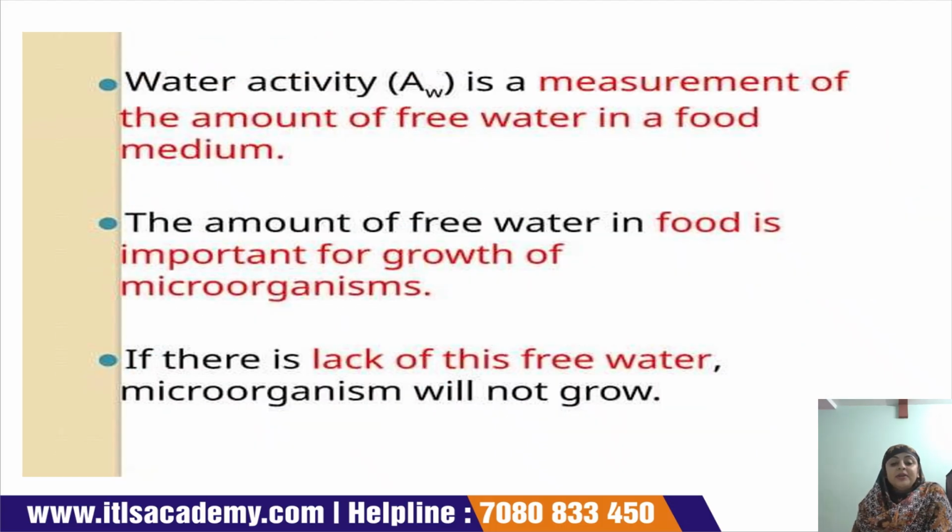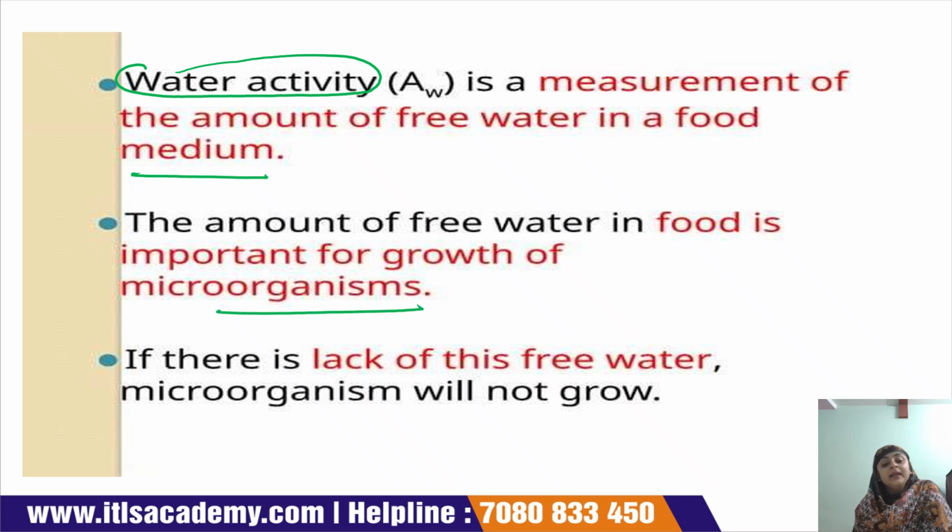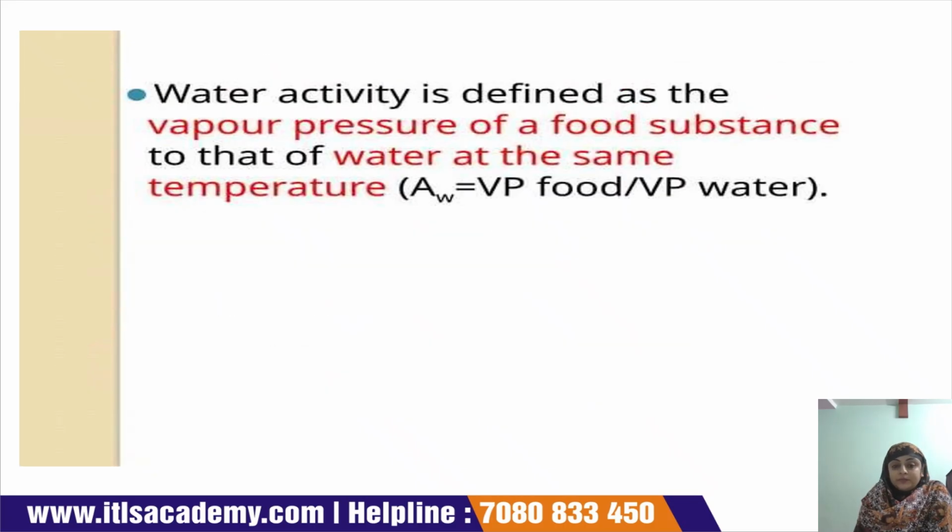Water activity is the measurement of the free water present in the food media. The amount of free water in food is important for the growth of microorganisms. If the water is bound with something, the chances of microbial growth are very low. But if free water is present, the chances are very high. If there is a lack of free water, microorganisms will not grow.